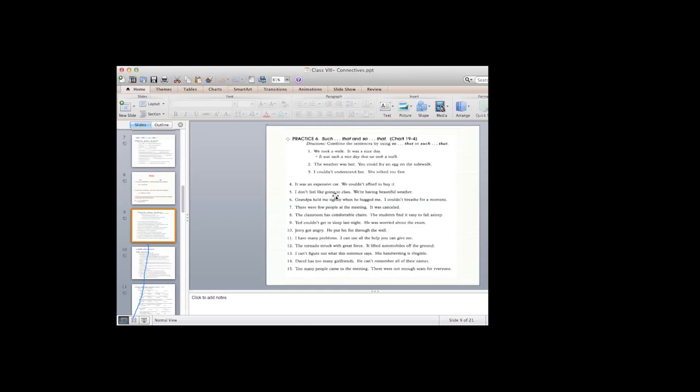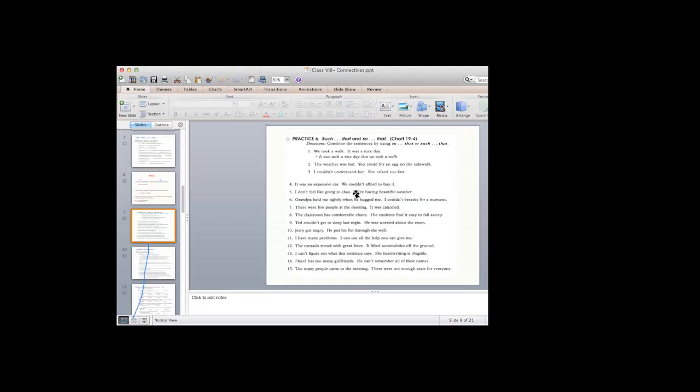Number 6. Grandpa held me tightly when he hugged me. I couldn't breathe for a moment. So what should we use here? How can we combine these two sentences or two clauses by using such that or so that?